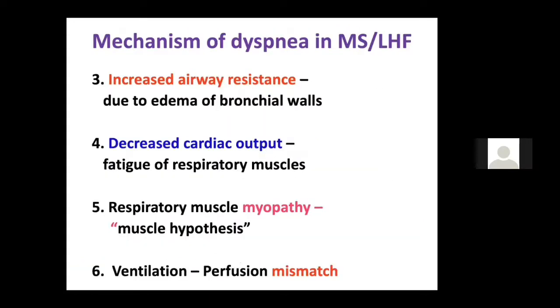Other important mechanism of dyspnea is the increased airway resistance due to edema of bronchial walls. We know in mitral stenosis, because the valve is very tight, the LA to LV blood doesn't go much, and so there is a decreased cardiac output, which causes the fatigue of respiratory muscles, which causes dyspnea. Also, there is a respiratory muscle myopathy known as the muscle hypothesis, and finally, the ventilation perfusion mismatch.